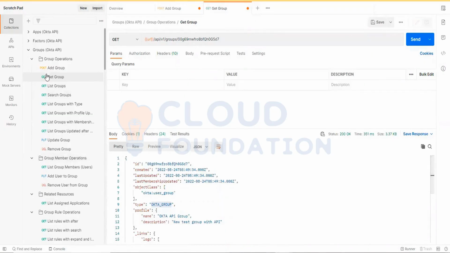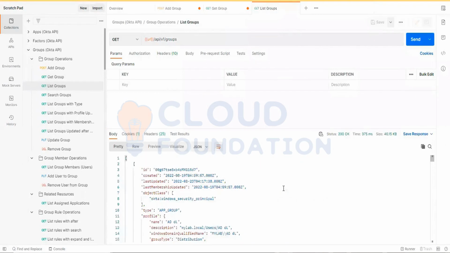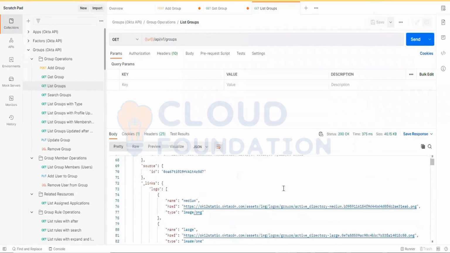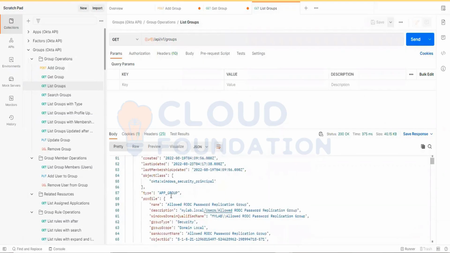As I said, we have created a group and we need to get the information in the group. You can go ahead and use this get group option. And let's say if you want to list all the groups available, you can use this API. If you click send, it will get you the list of all groups available. It will even get you the Okta group, the app group, and the application master group.